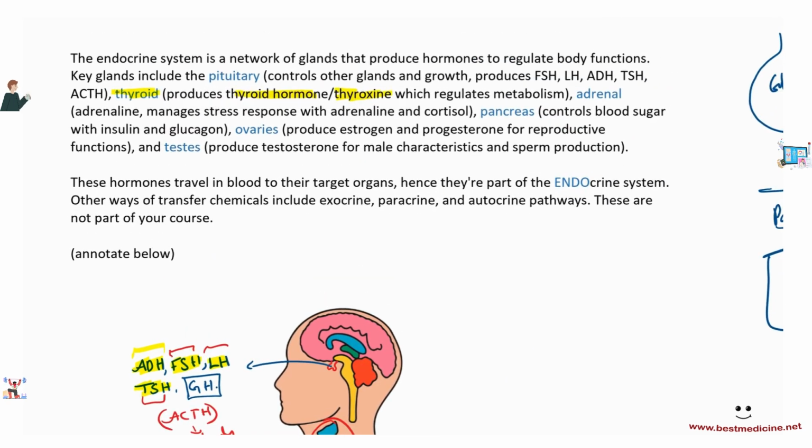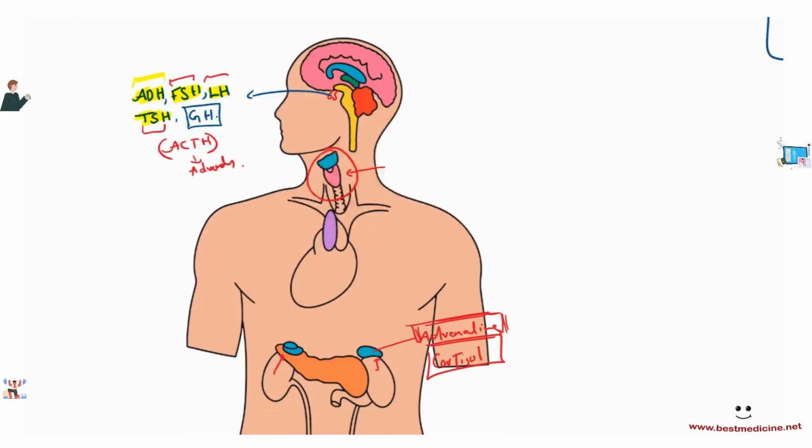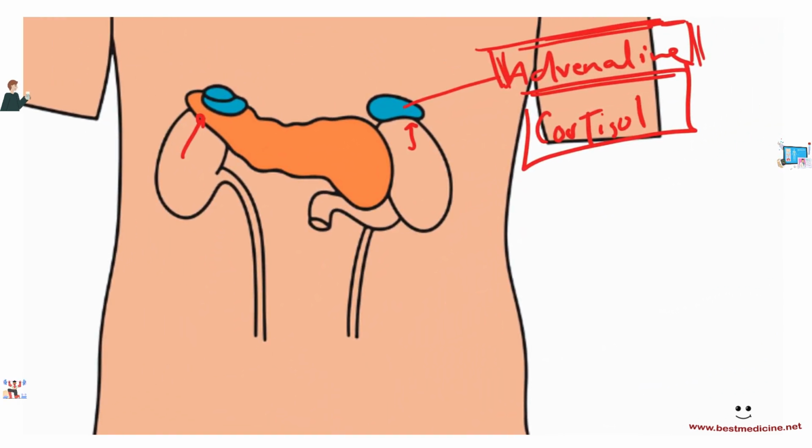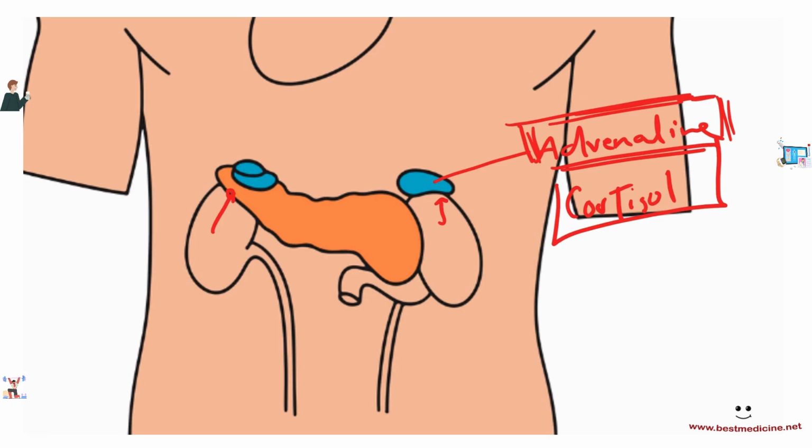The endocrine system also includes the pancreas. Pancreas controls blood sugar with insulin and glucagon. Pancreas is very important because it produces insulin. And do you remember what insulin does? It lowers the blood sugar level. So here is the pancreas, right here, and this is going to produce insulin, which is going to decrease blood sugar, and glucagon, which is going to increase blood sugar.